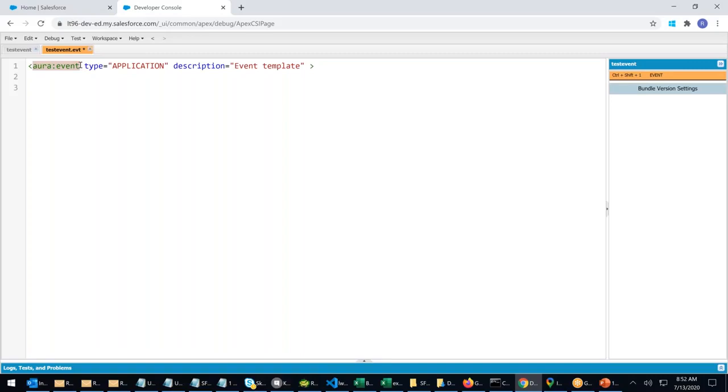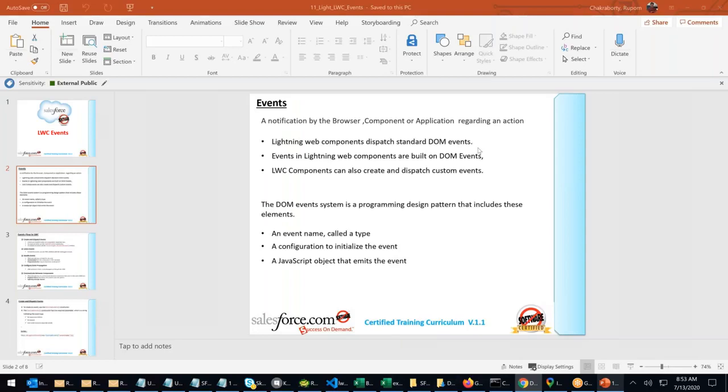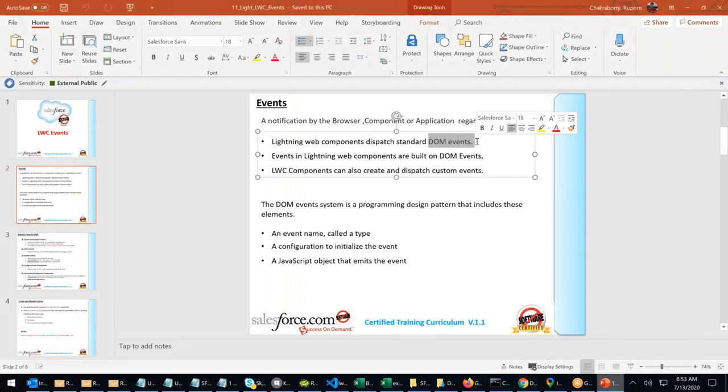Event in Lightning is an Aura event, whereas in LWC we use DOM events, which are available by default in JavaScript or HTML. So LWC uses a DOM event. Remember this. You can create an event and dispatch the event. Here the words are create event, dispatch event.